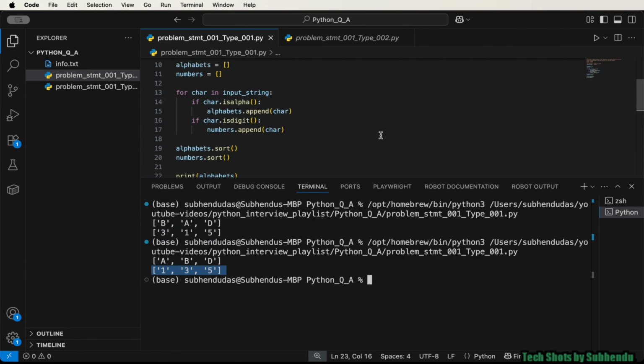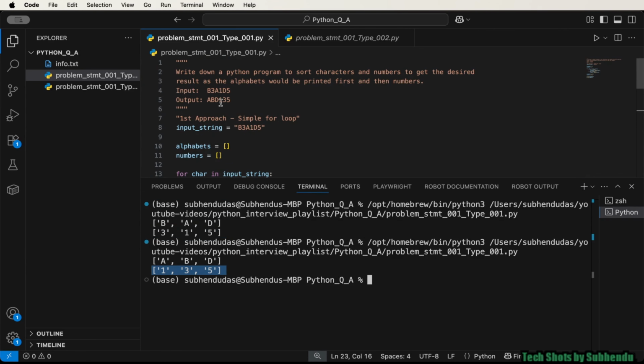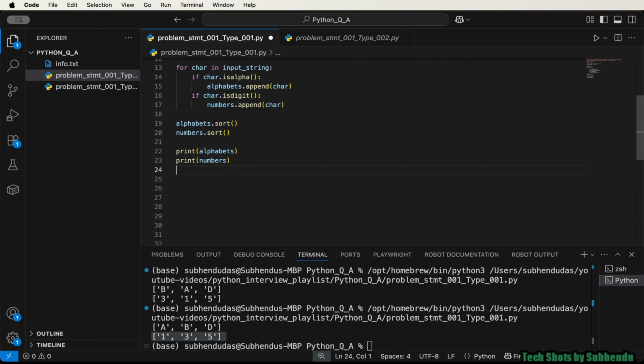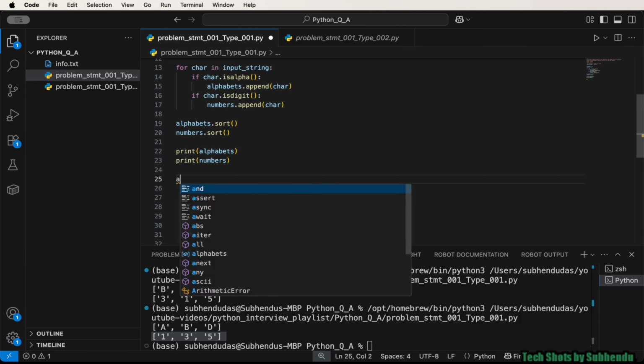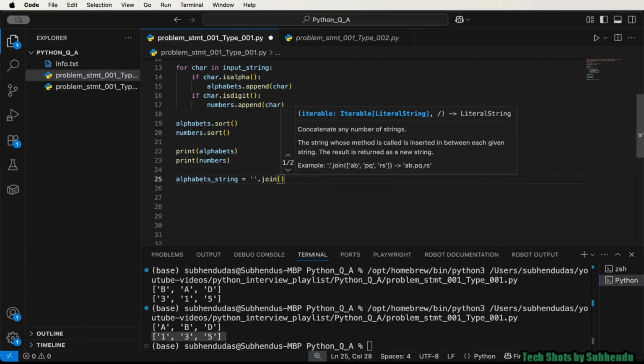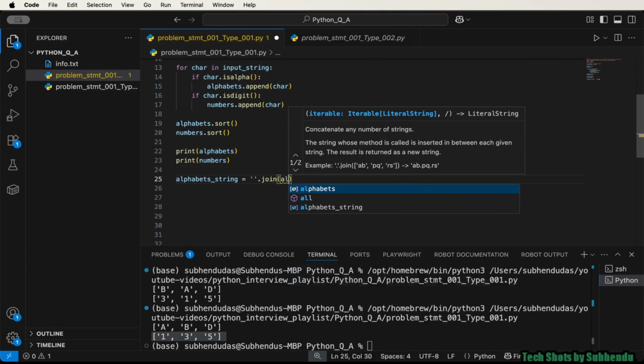Now again, if I see this expected output, this is basically a string, but now we are having a list. That means we need to convert this list into a string. How can we do that? Let me show you. To convert from list to string, we need to use the join function. Let me create one variable first. Let's say alphabets_string equal to dot join. So you need to use the join function and we need to pass that list.